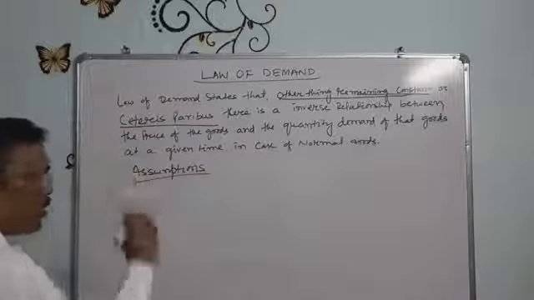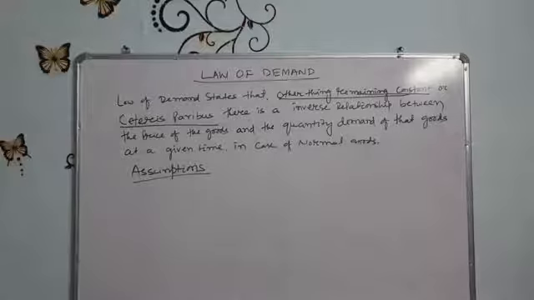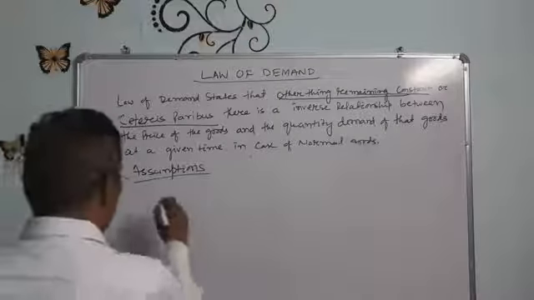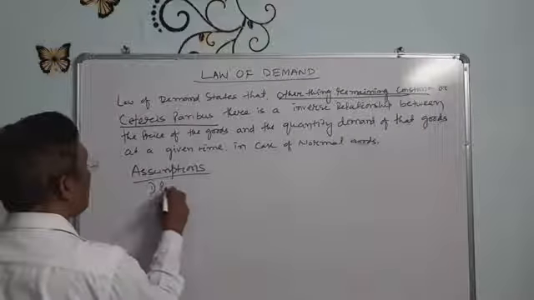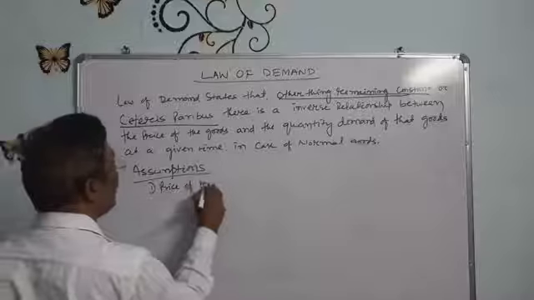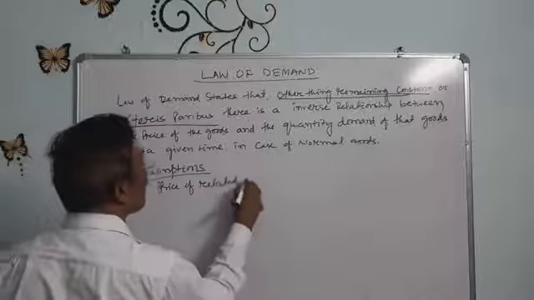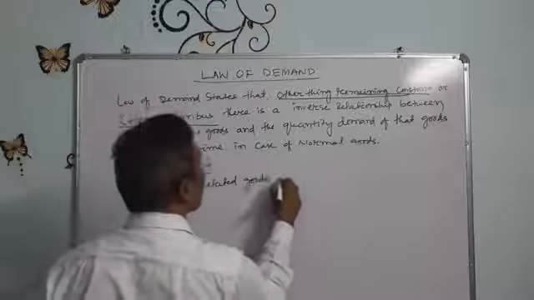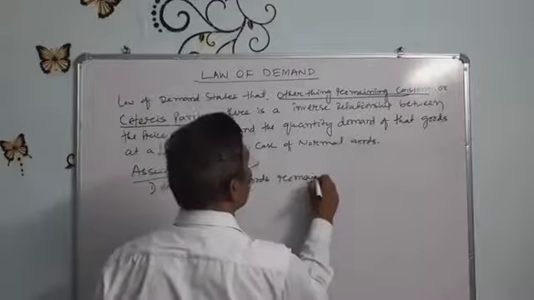Before we explain the law of demand, the first assumption is that the price of related goods remains same.